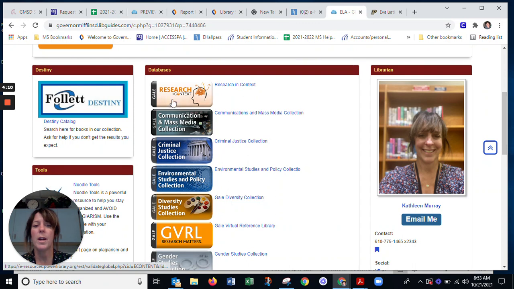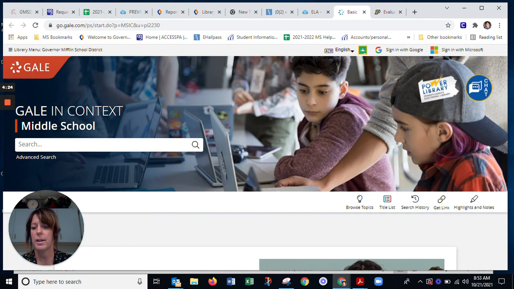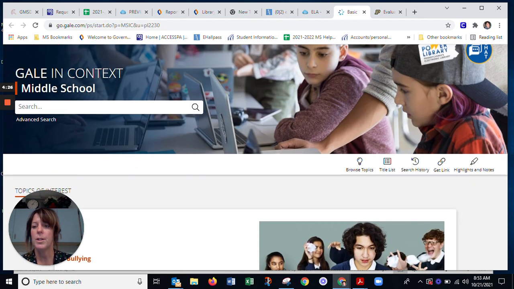So the one I would definitely say that you all should try under databases is called Research in Context, because it's going to have almost every topic that you can think of. So let's say we click on that. I'm going to show you how it looks. It's a Gale database, and what you're going to want to do is put your search terms in there.